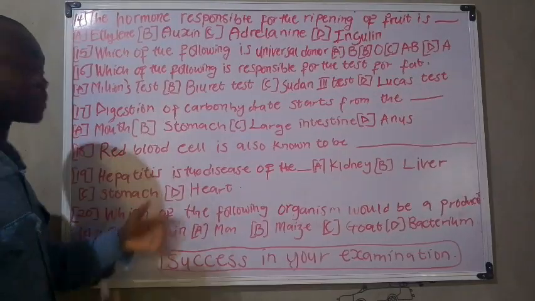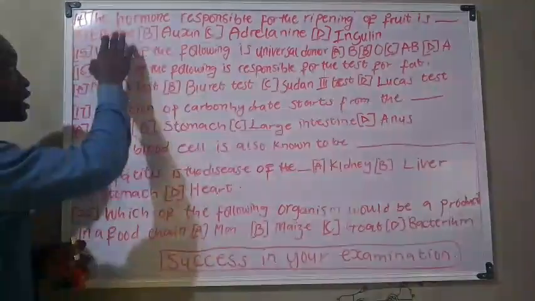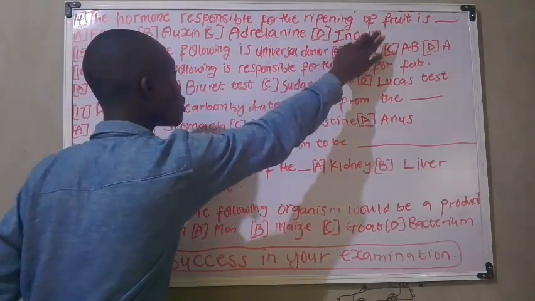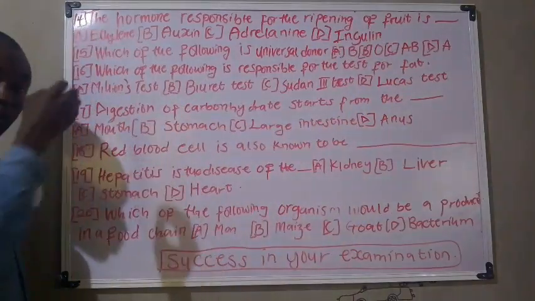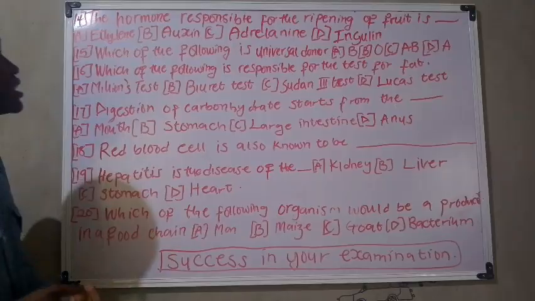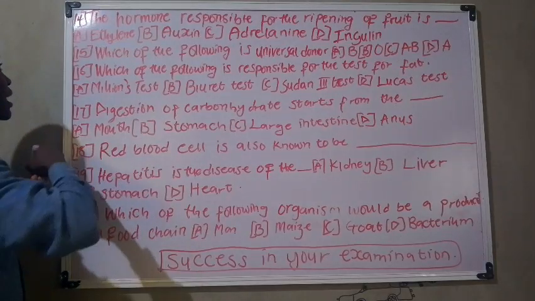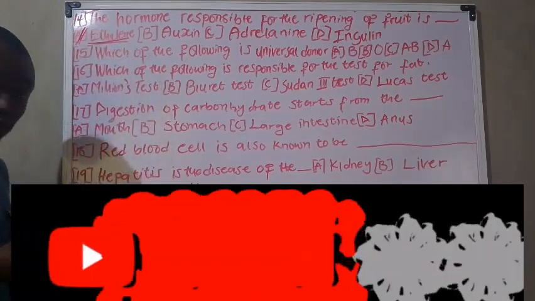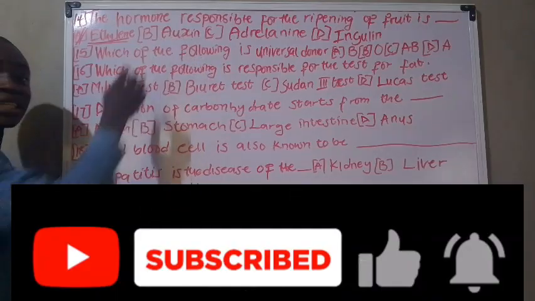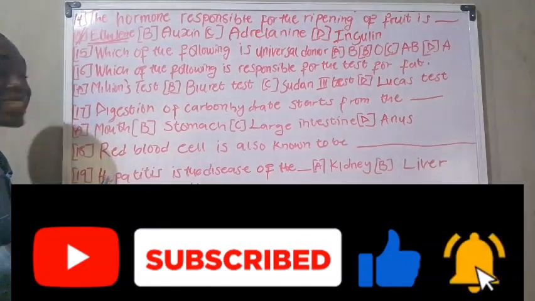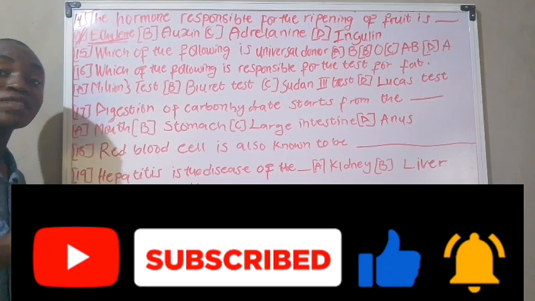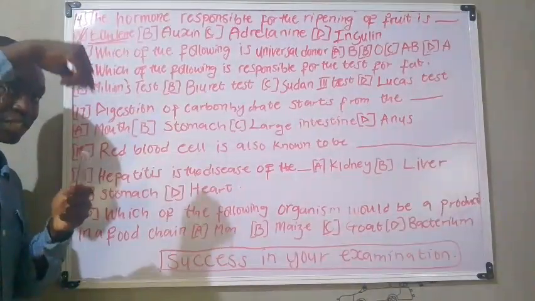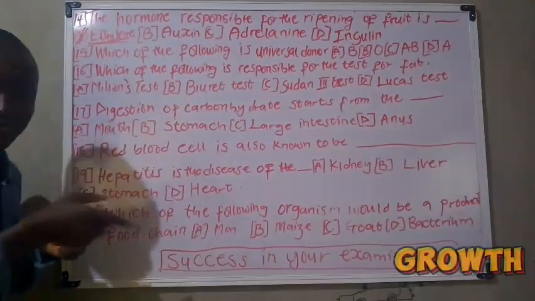Moving on to the next practice question, we have: the hormone responsible for the ripening of fruit is dash. The hormone responsible for the ripening of fruit is simply ethylene, which is also known as ethene. Okay, now for option B, auxin is the one that is responsible for the growth of the plant, and it is situated on the top of the plant. It is the one that is responsible for growth in plants.